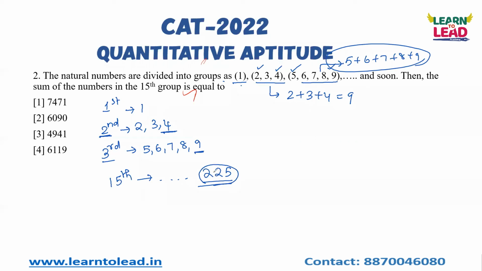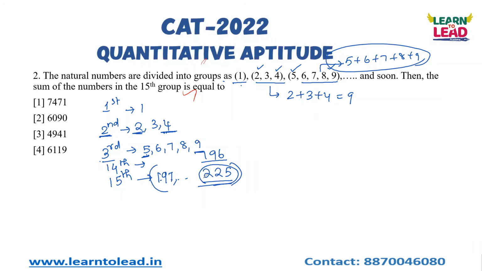Now I have to find the first term of the 15th group. See, the first term of the second group is 2, and the first term of the third group is 5, which is next to 4. Similarly, the last term of the 14th group is 196, so the next number, 197, is the first number of the 15th group. Now if I write the numbers from 197 to 225 and add them all, I'll get the answer.